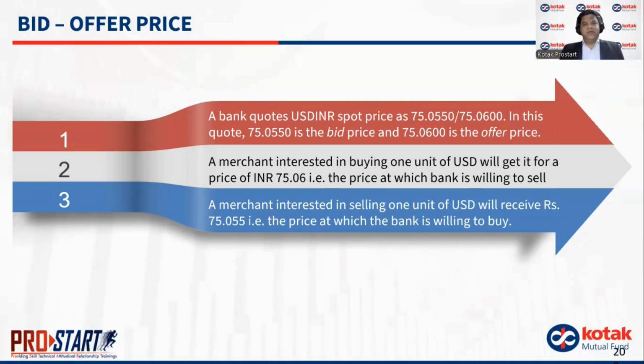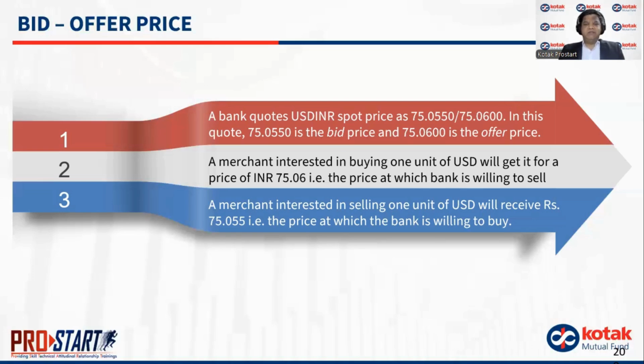Understanding this difference is very, very critical in a lot of conversion cases going forward. A merchant interested in buying 1 unit of USD will get it at the price of 75.06. That is the price at which the bank is selling. A merchant interested in selling 1 USD will receive 75.0550.